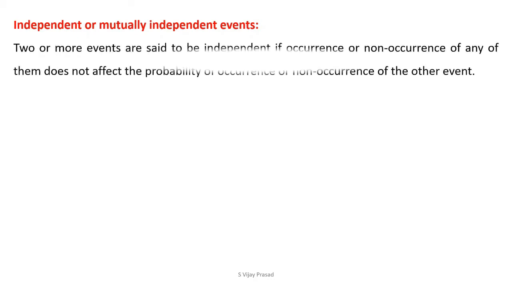Independent or mutually independent events. 2 or more events are said to be independent if occurrence or non-occurrence of any of them does not affect the probability of occurrence or non-occurrence of the other event. One event is not affected by another event. That kind of events are called independent events.